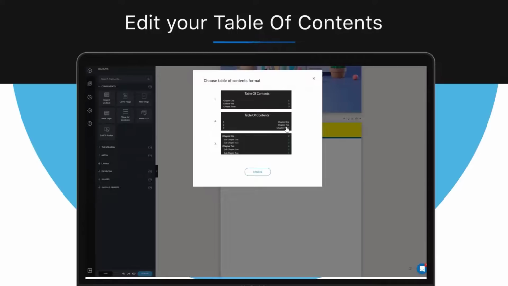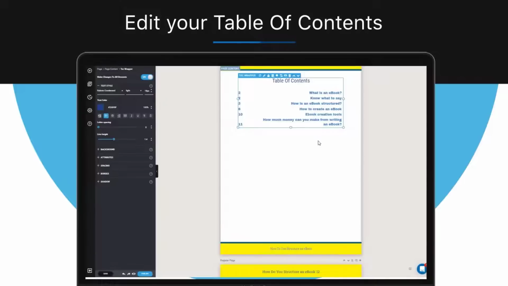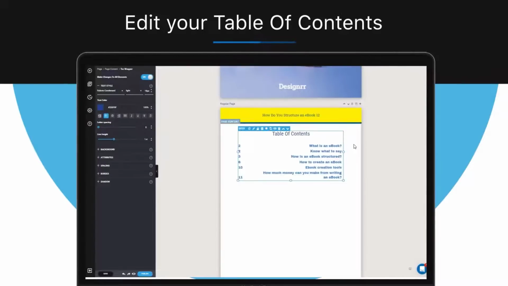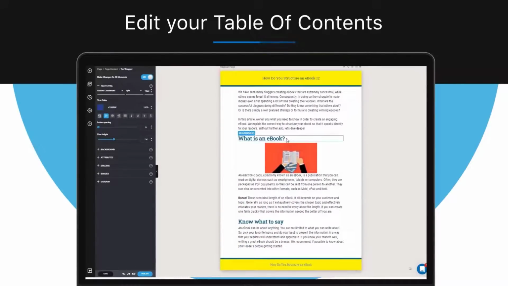Now here you can choose the style. You can edit your table of contents if you need. In order to make any change in the text, you would need to change it in the body of your ebook and not in the actual table itself. For example, if you want to change the first line, you'd need to scroll down, find this section in the body of the content and change it in the way you want, just like that.